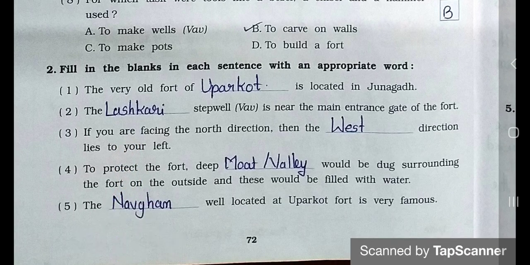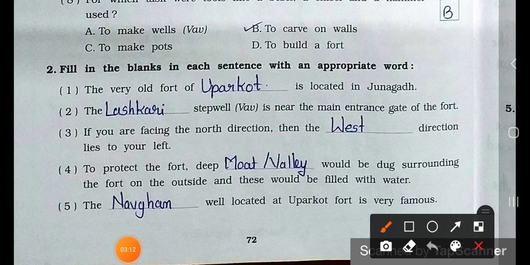Now see main 2. Fill in the blanks in each sentence with an appropriate word. Number 1. The very old fort of blank is located in Junagadh. Answer is Uppercote Fort. Number 2. The blank stepwell vav is near the main entrance gate of the fort. Answer is Laskari.